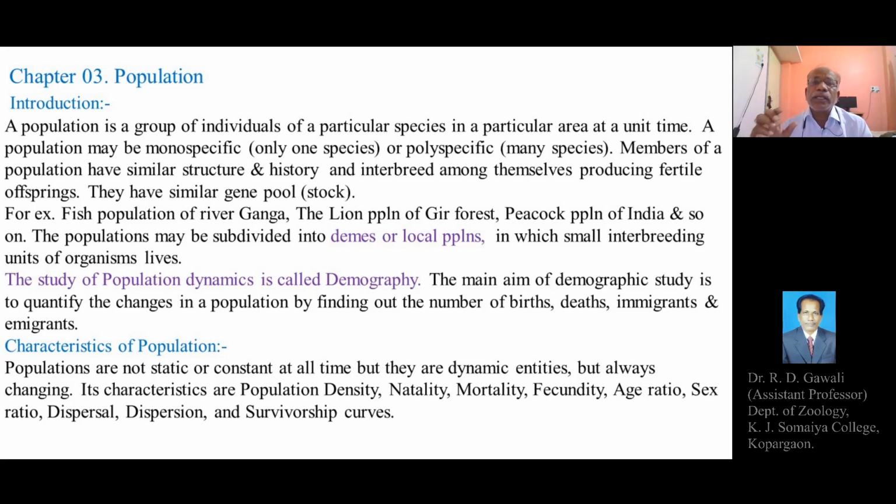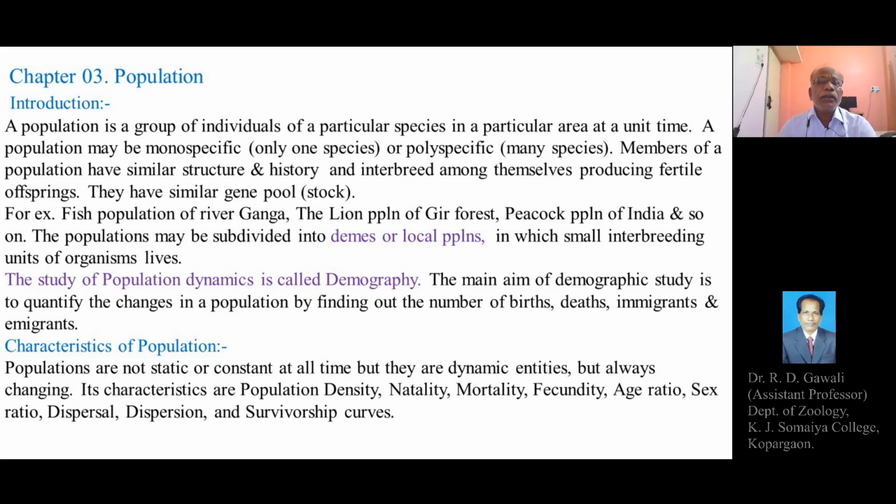Male and female organisms belonging to the same species can interbreed and produce fertile offspring, and since they belong to the same species, they have a similar gene pool or stock.